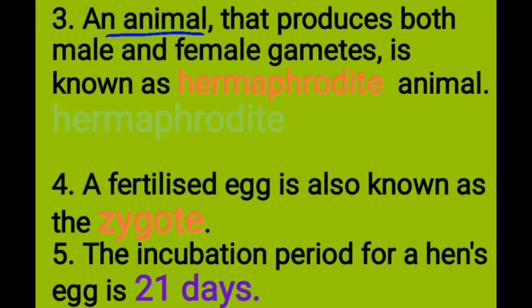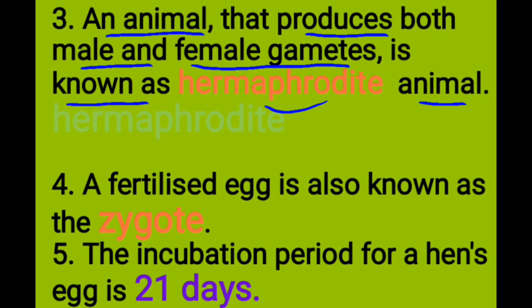An animal that produces both male and female gametes is known as dash animals. The answer is hermaphrodite. Now next question, a fertilized egg is also known as the dash. The answer is zygote. The incubation period for a hen's egg is dash. The answer is 21 days.